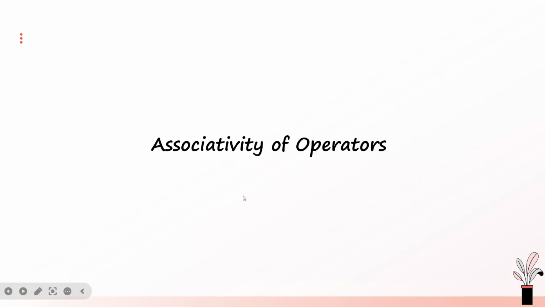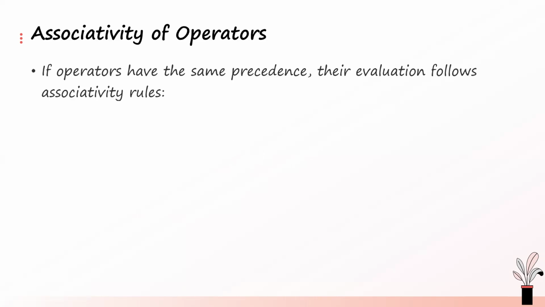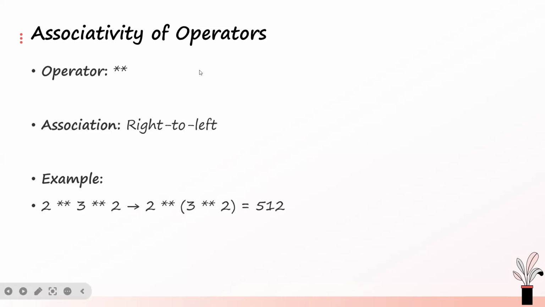Okay, so what is the associativity of operators? When you have operators that have the same level of precedence, their evaluation follows the associativity rules. Look at this operator now. If you have these exponent operators, plenty of them, in an expression, the associativity rule of this operator is right to left. So it will evaluate from right to left. Look at what we have here: 2 exponent 3 exponent 2.